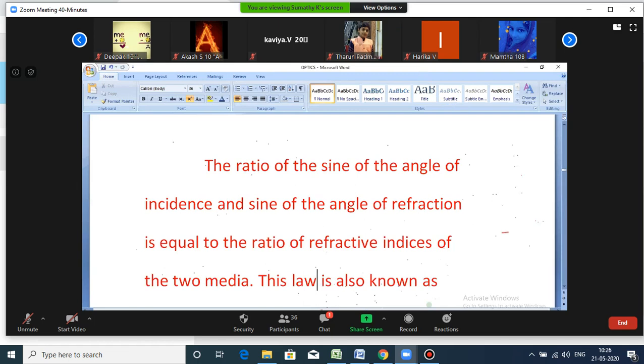So already we learned from the sixth standard onwards, angle of incidence and angle of refraction. A path of light, a ray, passes through the medium and falls in one place.